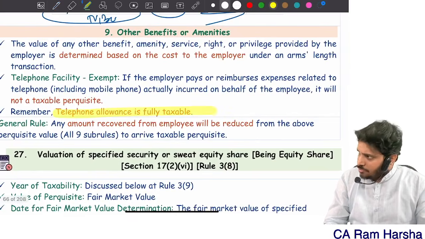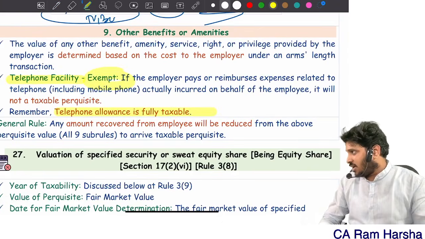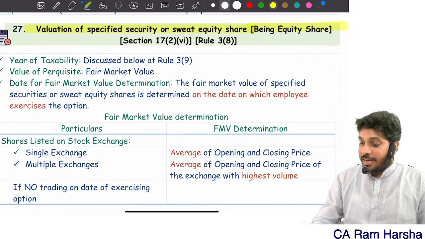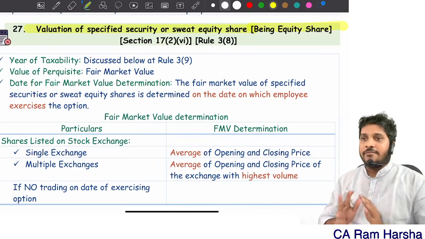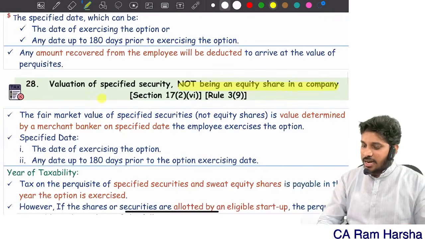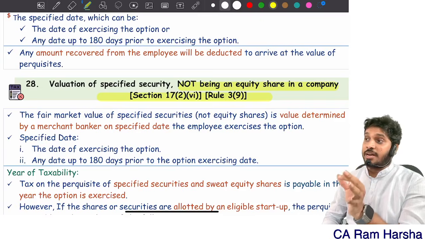Next, other benefits, very simple. Telephone allowance is fully taxable. Telephone facility is fully exempted. Then coming to valuation of specified security, being equity share. Equity share, very simple. If the employee was given ESOP, equity share or other than equity share, whatever it is, doesn't matter. ESOP we have given, you exercise it. On the date of exercising, the fair market value is there.